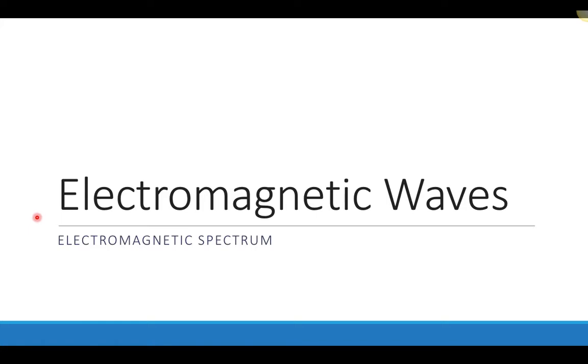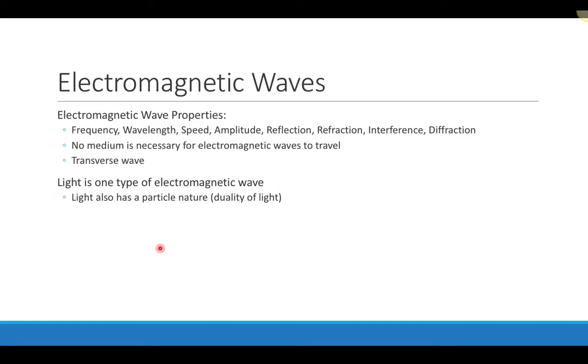In this presentation, we'll talk about electromagnetic waves, and we'll focus on the electromagnetic spectrum. So electromagnetic waves are another classification of waves. We've talked about mechanical waves, which need a medium to travel through. Electromagnetic waves, on the other hand, do not need a medium to travel through. They can actually travel through the vacuum of space.